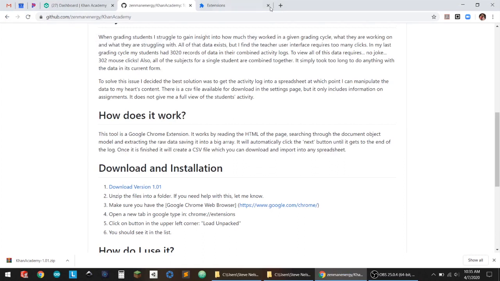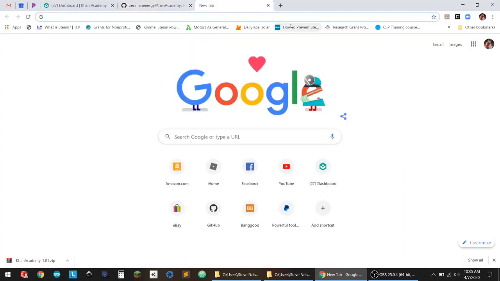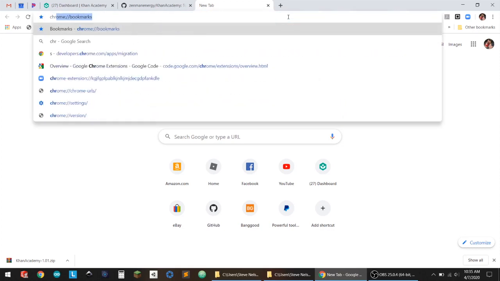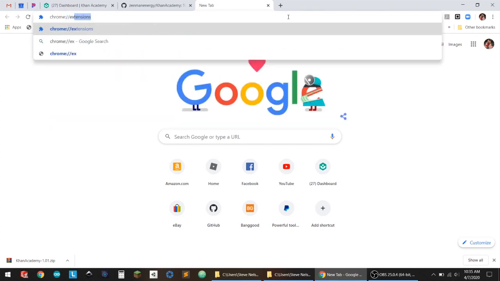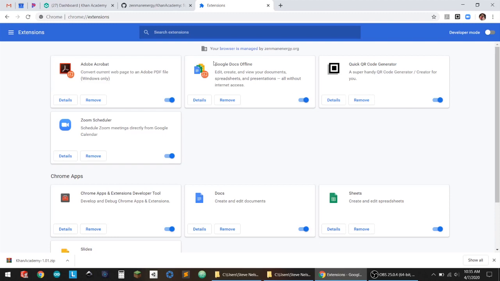Then what you'll do next is open up a new tab in your Chrome browser. Remember, this only works in Google Chrome. It's not going to work in Safari. It's not going to work in Firefox. It's not going to work in Opera. You have to do this in Google Chrome. So in Chrome, you're going to type in chrome://extensions, and then hit enter. It's going to give you this view.